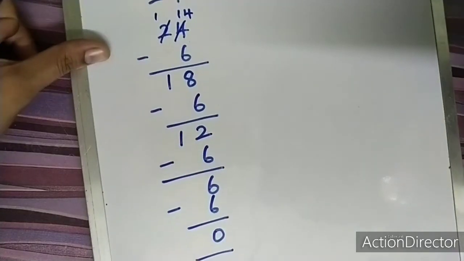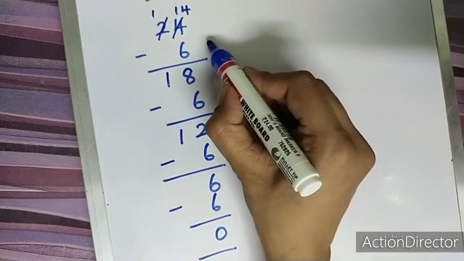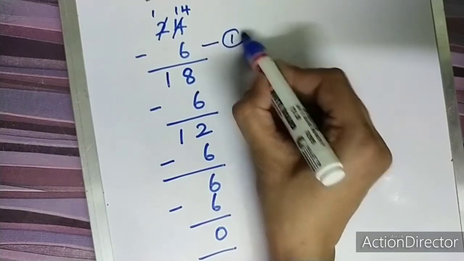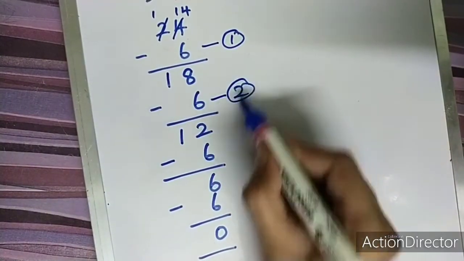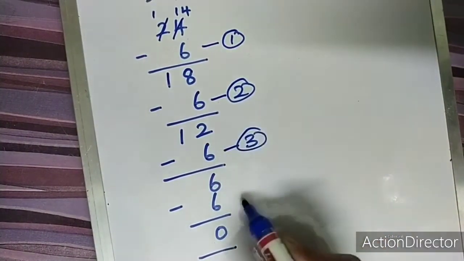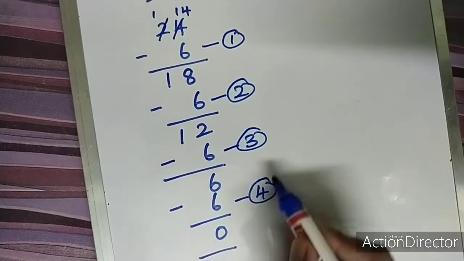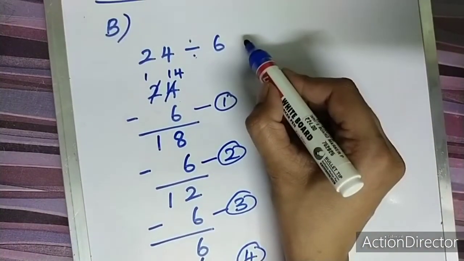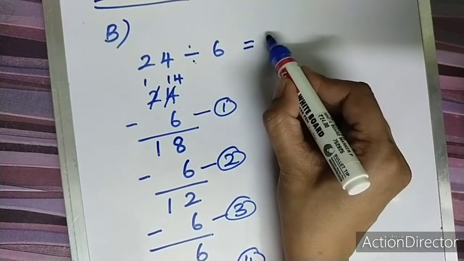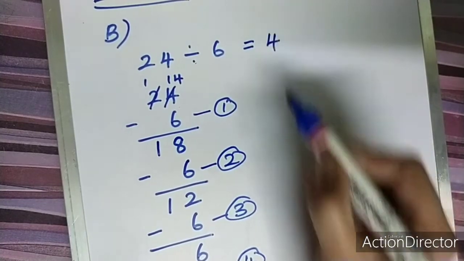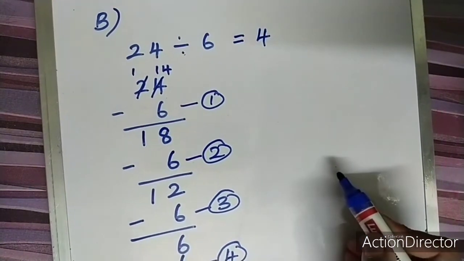Till 0 we have subtracted. So how many times have we used 6? 1 time, 2 times, 3 times, 4 times. So 24 divided by 6 is 4.